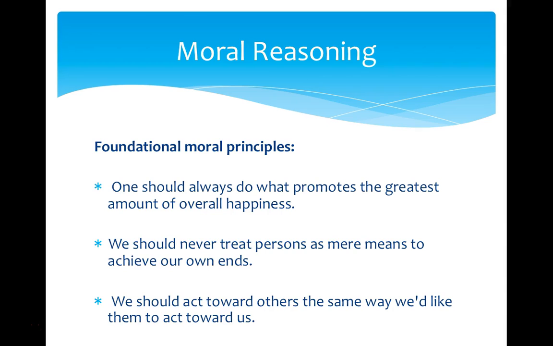So I'll expand a little bit on the second principle. We should never treat a person as a mere means to achieve our own ends. What this means is that you should never use a person only as a way of achieving something you want. The paradigm example of this from many of our lives is the kind of person who always calls you only when they want something. Right? So if you only call someone when you want something, you're treating that person as a means to achieve your own end, not as a person in themselves. Okay?